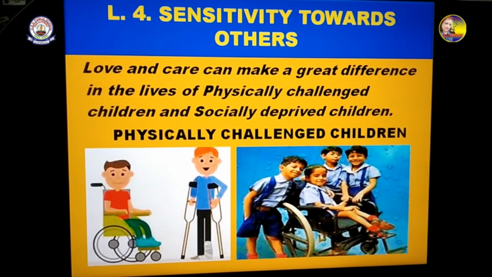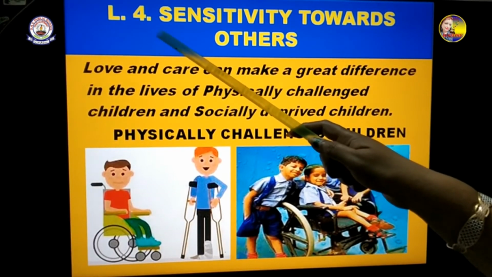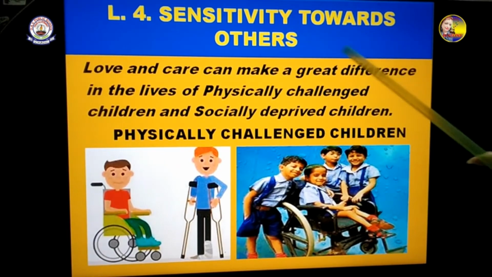So children, are you able to see the screen now? The lesson which I am going to take up is lesson 4, sensitivity towards others. You have already studied this in class 4, I just told you. And again this lesson is here, sensitivity towards others, but different types of children. There we had seen about the deaf and blind children. We studied about them, that how we should be sensitive towards them in class 4.